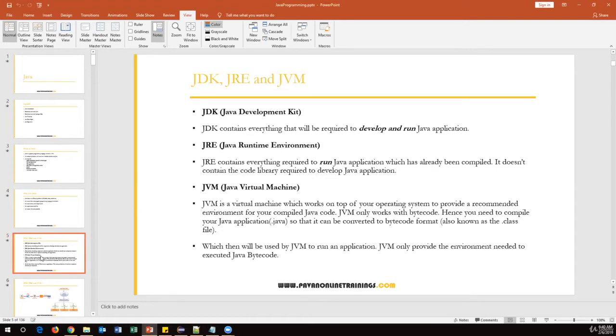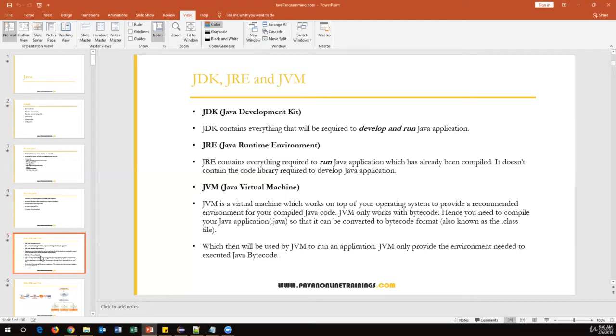And now, before going to Java, we need to understand three important things: JDK, JRE, JVM. JDK means Java Development Kit, JRE means Java Runtime Environment, and JVM is Java Virtual Machine. These three things are very, very important at the beginning level. You need to understand them. Whenever you search for Java online, you will see these keywords: JDK, JRE, JVM.